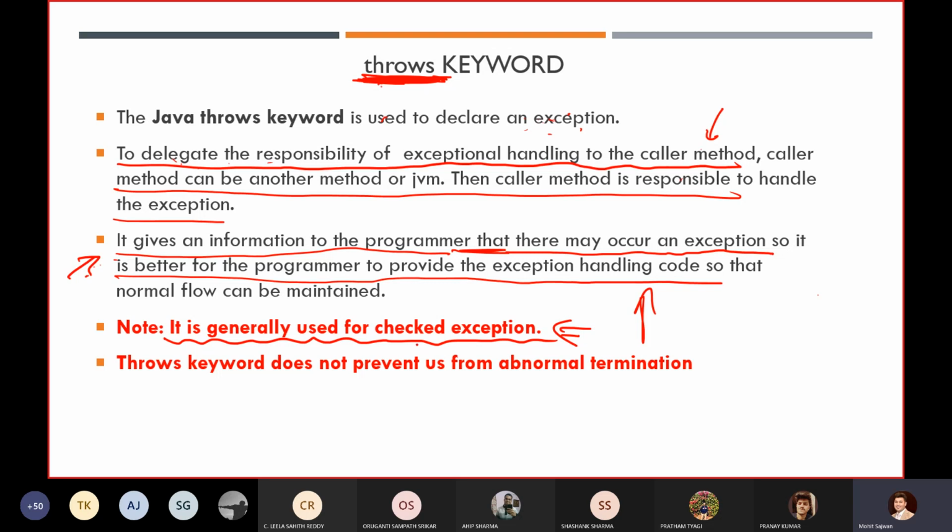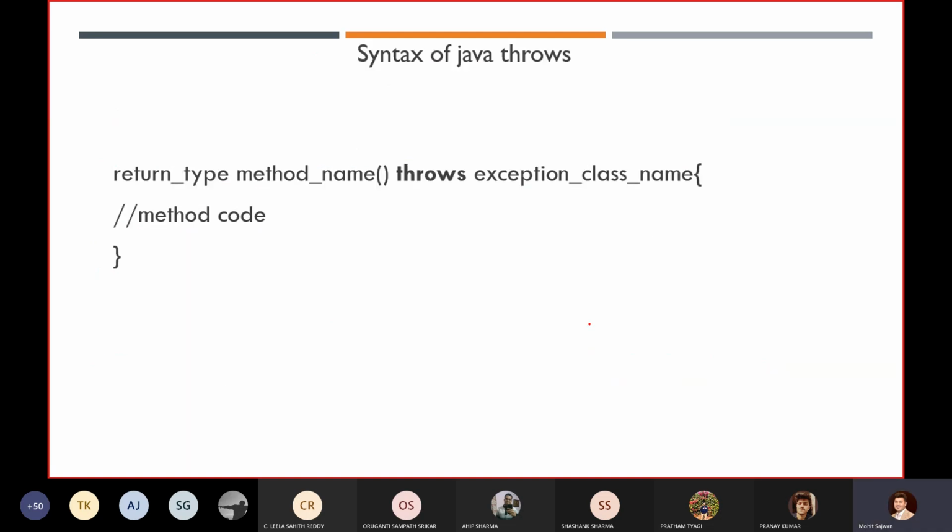Why not for unchecked? Because the JVM always performs the same operation, so we don't require the throws keyword. Even if you want to use it, you can. The throws keyword does not prevent abnormal termination. Only the try and catch block will prevent us from abnormal termination. So this is basically the syntax of the throws keyword.